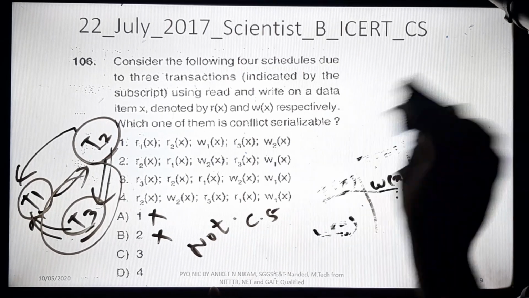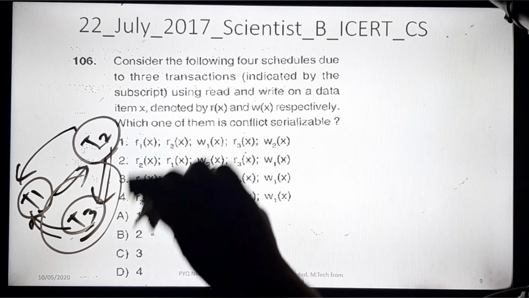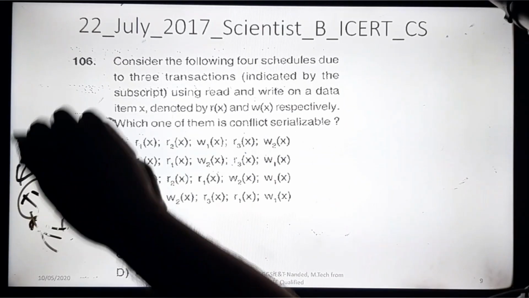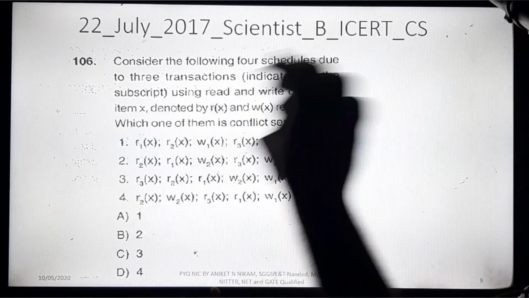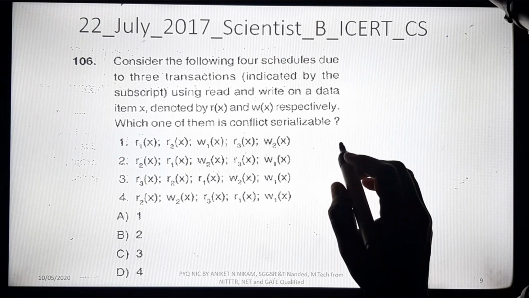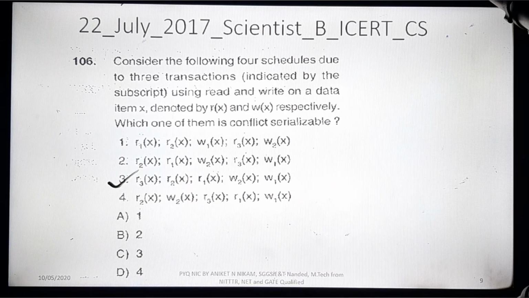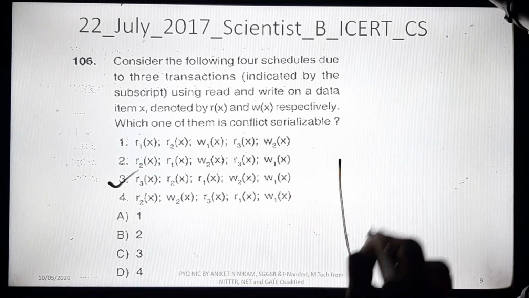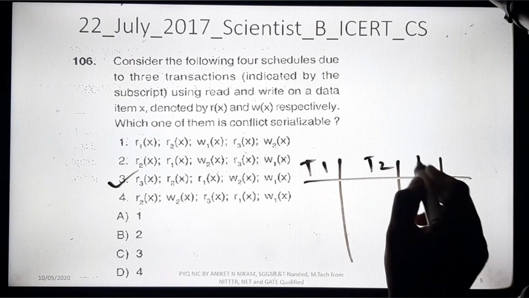Okay, now this is a very interesting example. Many students become confused and apply different techniques, but this is the most shortcut technique. We just have to find out the looping. We can even find out the sequence of transactions, for conflict serializable transactions. So we will go for the third option. I will write here 3 transactions, T1, T2 and T3.